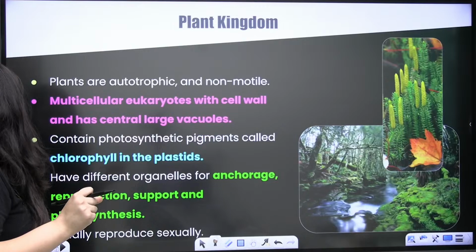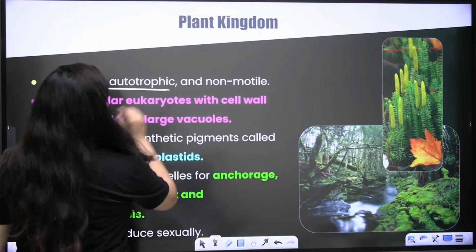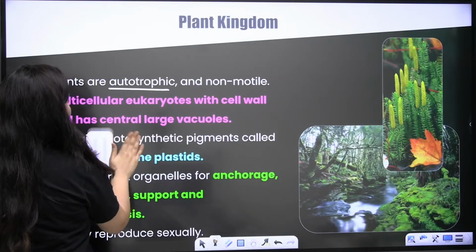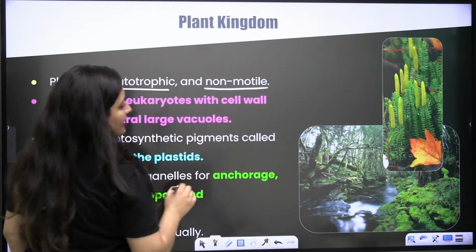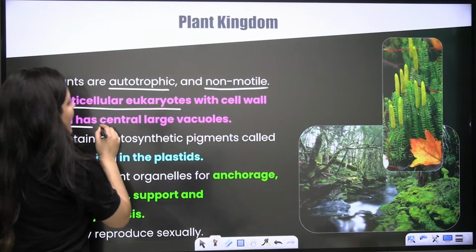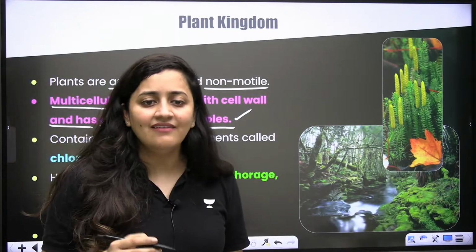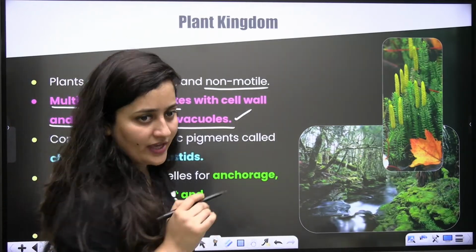So here you all can see, they are autotrophic. Yes, they are. They are non-motile. Yes, they are. They are multicellular eukaryotes with a cell wall and a larger central vacuole. Right, what do they have? They have a larger central vacuole.